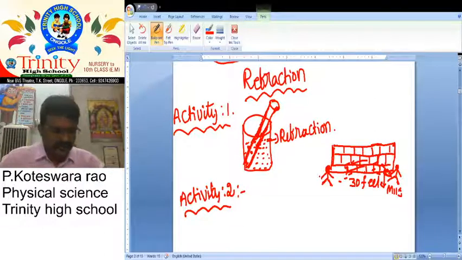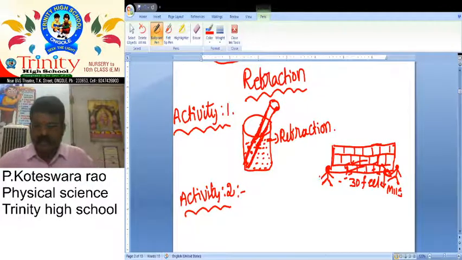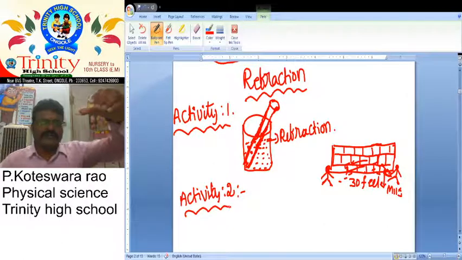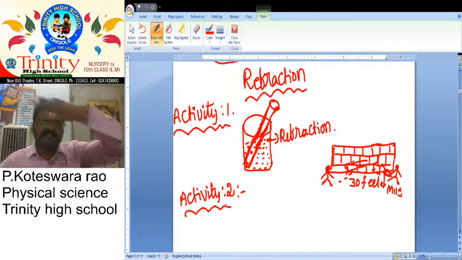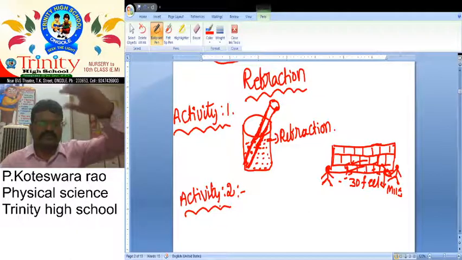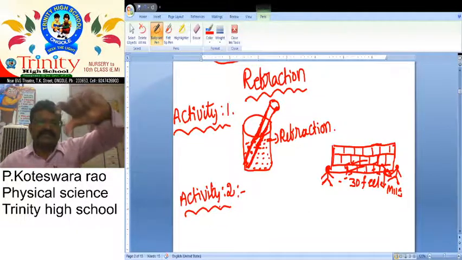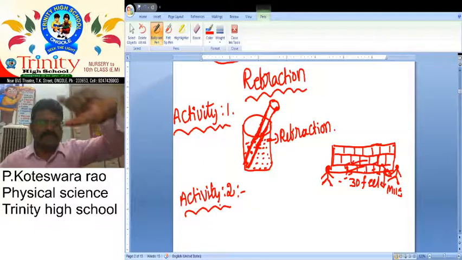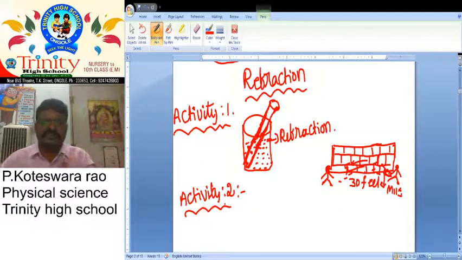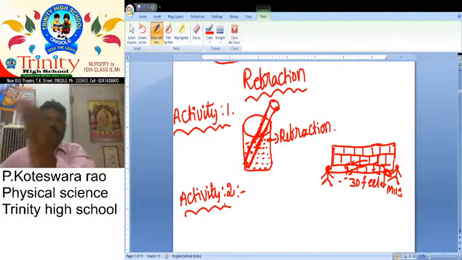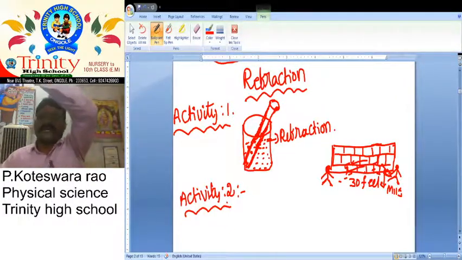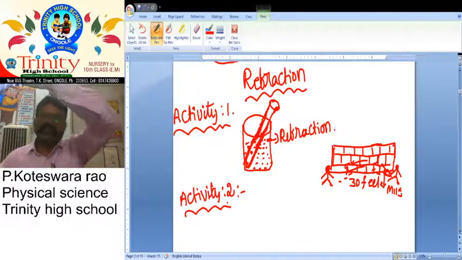What about next? Here we already introduced two activities. In the first activity, we place a pencil in a glass of water, and at the surface of the water the pencil appears to be broken or bent. And activity 2: we take a 30 feet wall, stand on one side and ask your friend to stand on the other side carrying one metal strip.